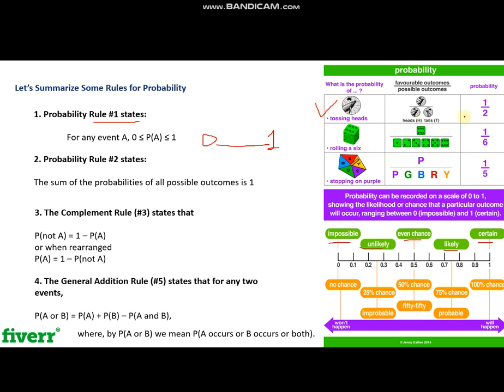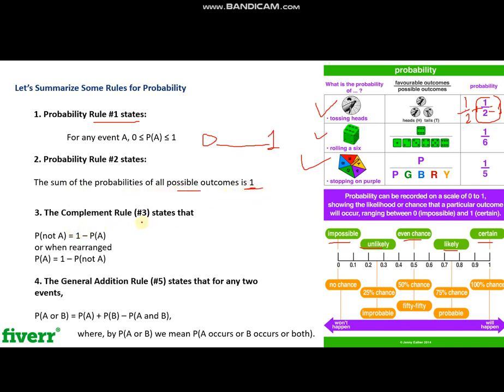We also discussed these questions, which make it easy to find the probability of the occurrence of something. The second rule states that the sum of all possible outcomes will be equal to 1. Like if we say head has a probability of 1 over 2 and tail also has a probability of 1 over 2, since only head can occur or tail can occur, when we combine 1 over 2 plus 1 over 2, we will get 1. So this is the second rule of probability, that the sum of all possible outcomes is equal to 1.